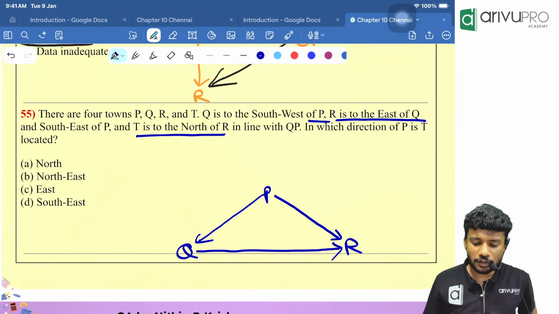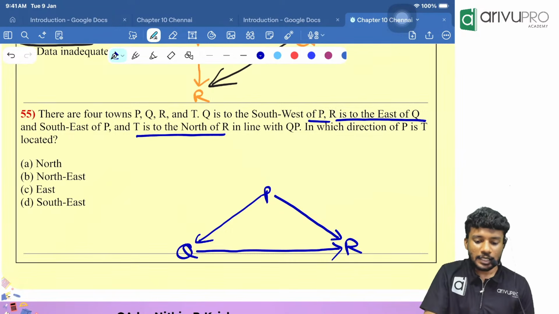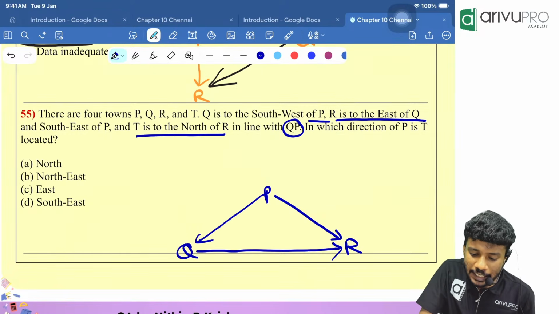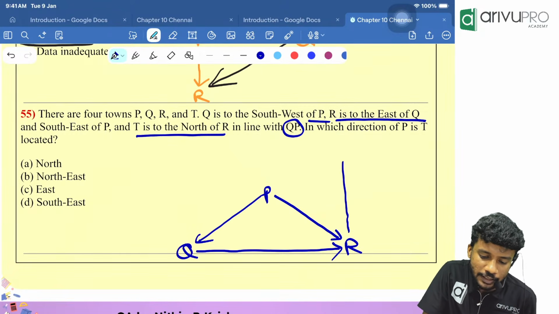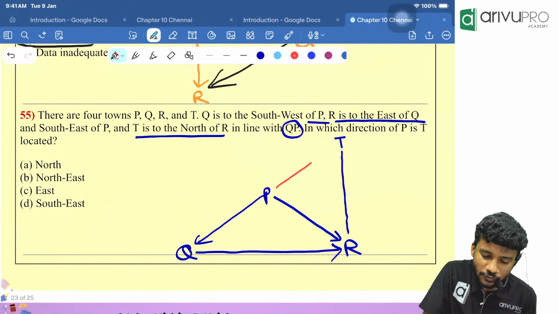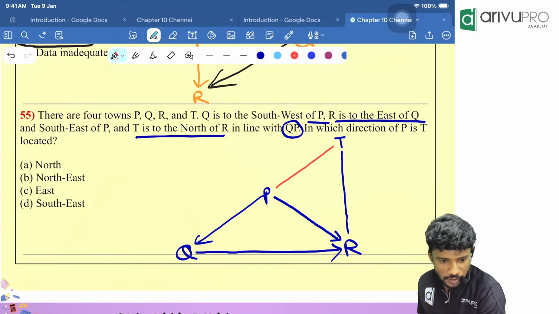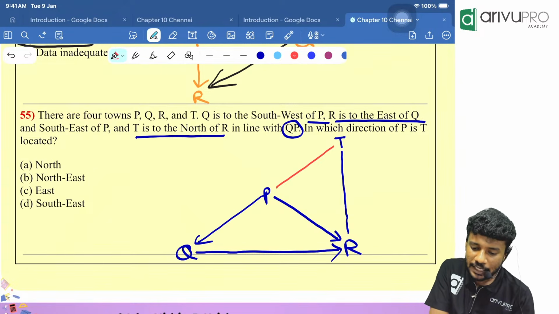T is to the north of R. North of R means up of R or down of R? Up of R. And in line with QP. In line with QP means they all are in the same line. Okay. T is in line with QP and it is north of R. Now the question is finally, in which direction of P?